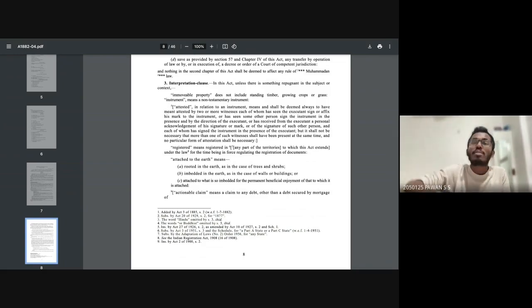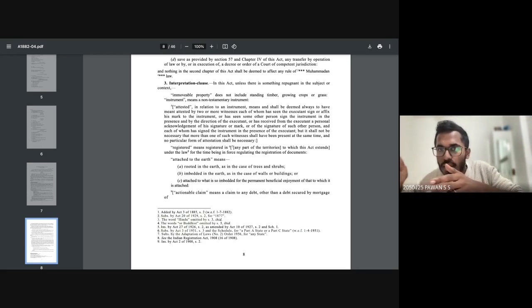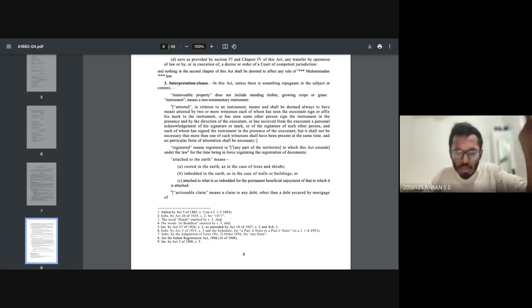But if you observe movable property, there's no standard definition given in this particular act. So I'm going to explain it to you. Don't worry, in section 3 I won't go very deep, but certain things I'll explain in a very simple manner. Now I'll read the first point over here. Immovable property does not include standing timber, growing crops, or grass. So immovable property does not include these. Movable property means something which is moving. Immovable property means something which is not moving. So what is it that is not moving?